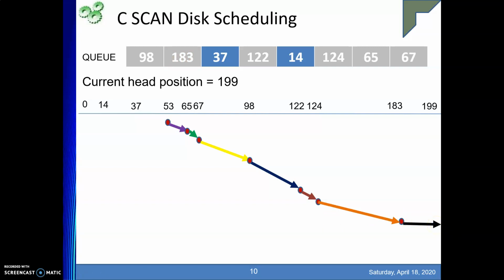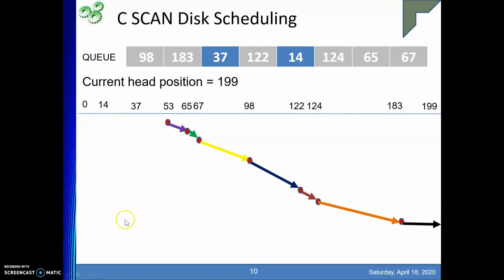Now what we will do is come back to the beginning. Why are we doing so? Please see here. Because a request for cylinder number 14 is there. For this request, the waiting time is very, very long. Why? Because suppose this request came earlier compared to all these. But as my head movement was towards this direction, I started serving them first, right? And only at the end, after servicing, in my return trip, I'll be servicing 14 last. So here, the request for the lowest cylinder number in the backward direction will have the highest waiting time.